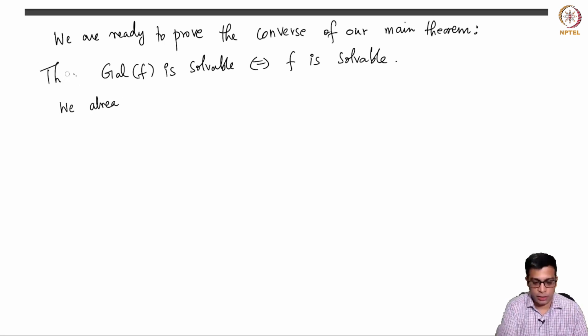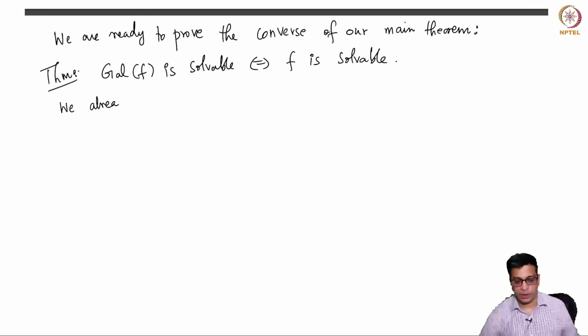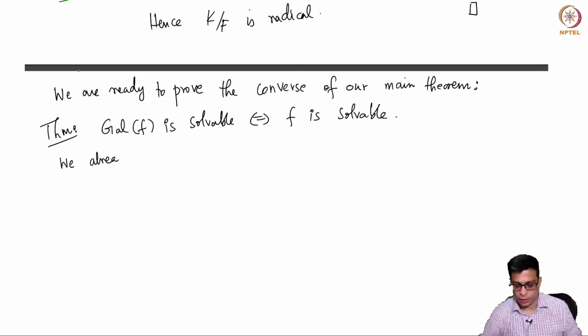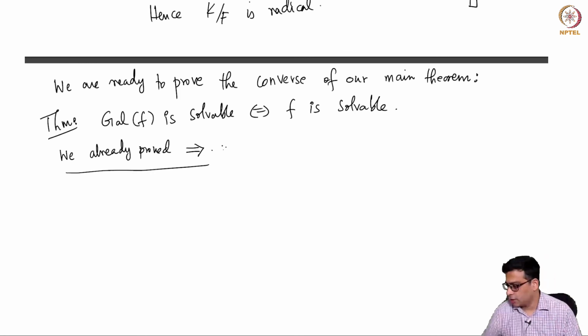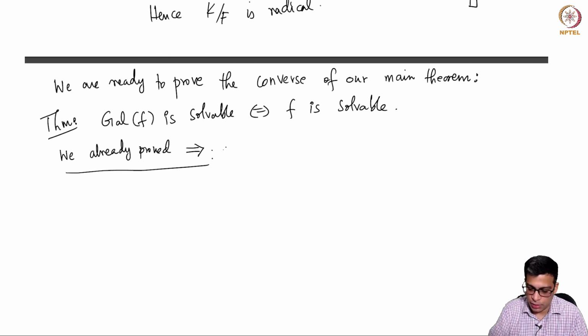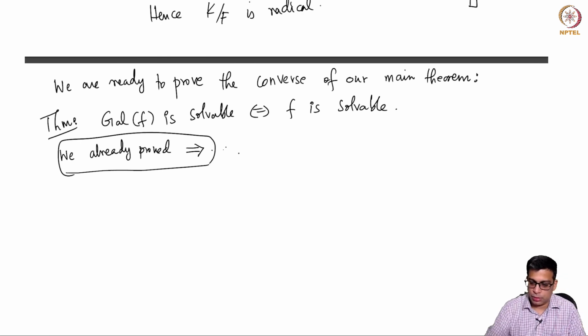I will urge you to go to the statement of the theorem for the notation. Capital F is a subfield of C, small f is a polynomial over capital F, and then we have this. We already proved that if the Galois group of the polynomial is solvable, the polynomial is solvable.